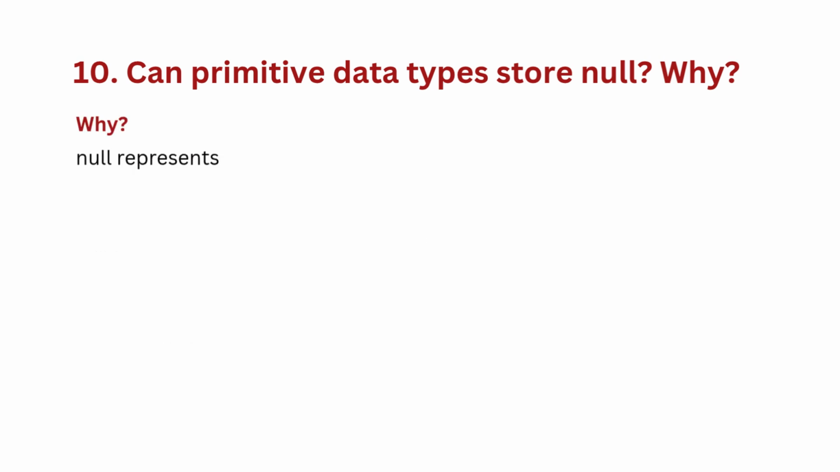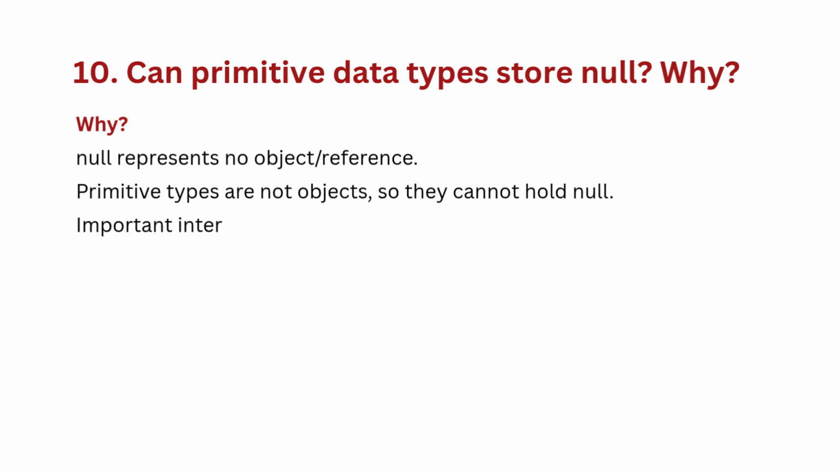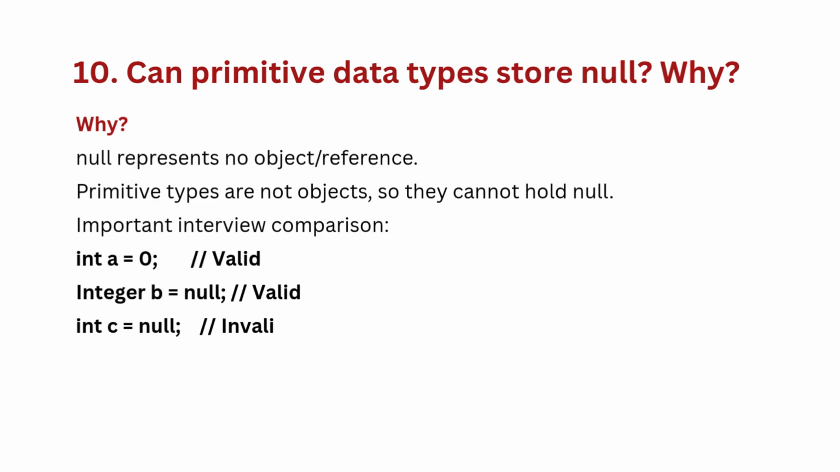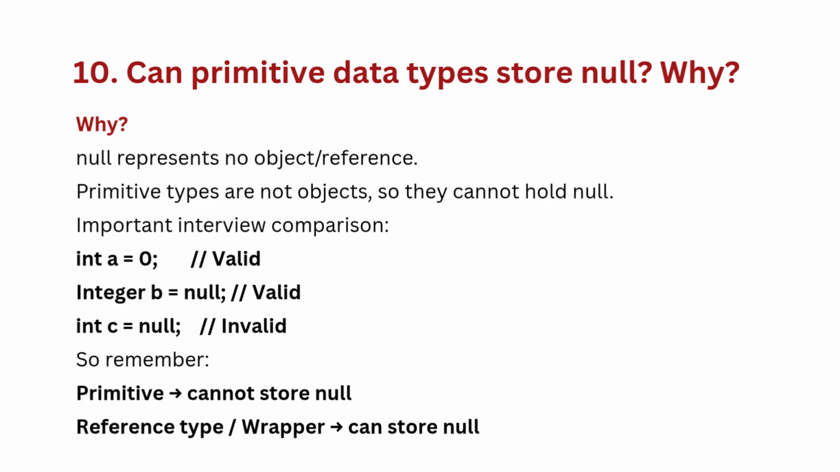Why? Null represents no object reference. Primitive types are not objects, so they cannot hold null. Important interview comparison. So remember, primitive cannot store null. Reference type or wrapper can store null.